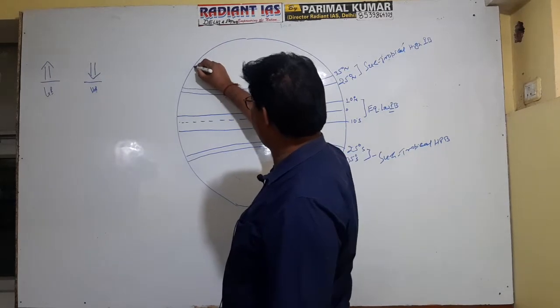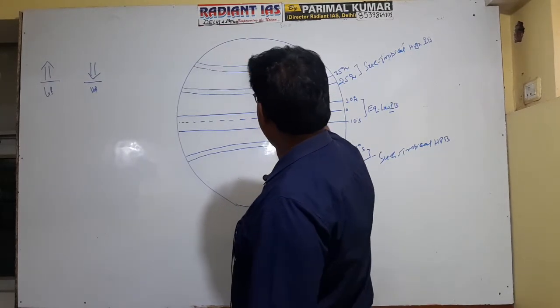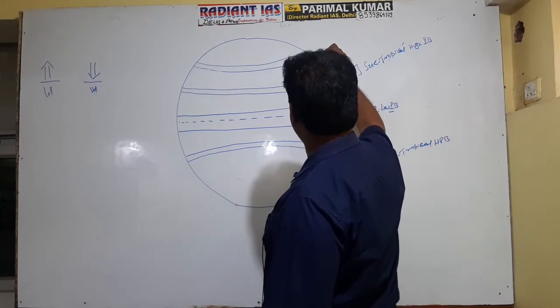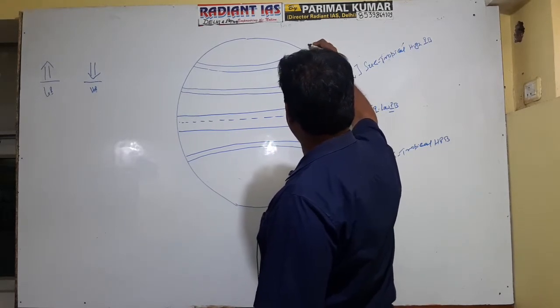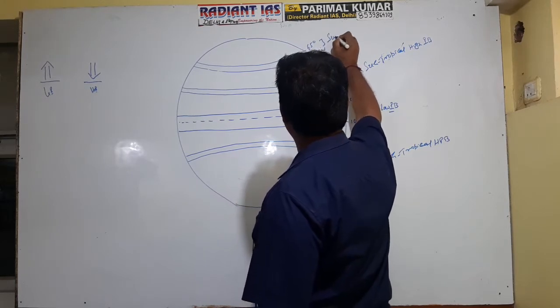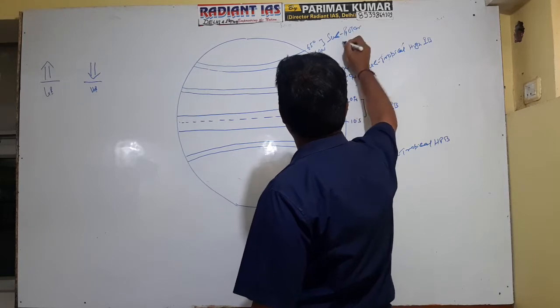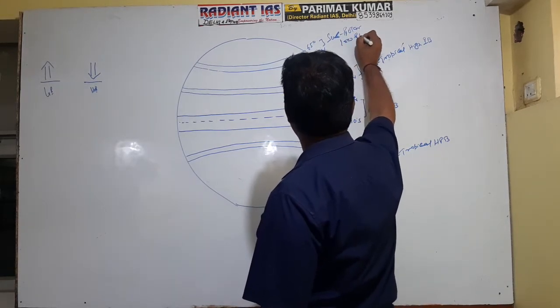Okay, again you see, between 60 to 65 degree latitude in the northern hemisphere, 60 degree north and 65 degree north, this is the subpolar low, polar low pressure belt.